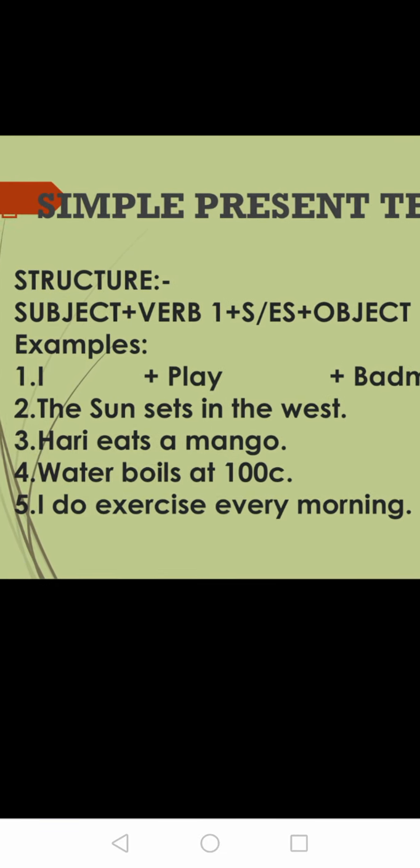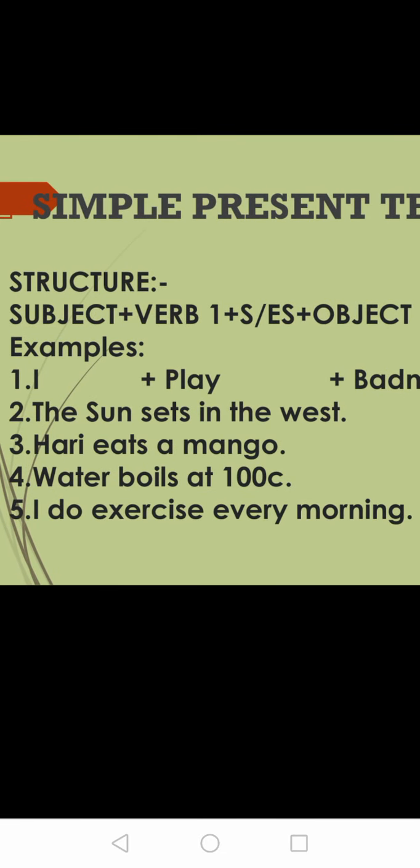Students, as you study mathematics, that is algebra, you need some formulas for solving problems. For tenses also we need a formula, but instead of formula we are going to use the word structure.